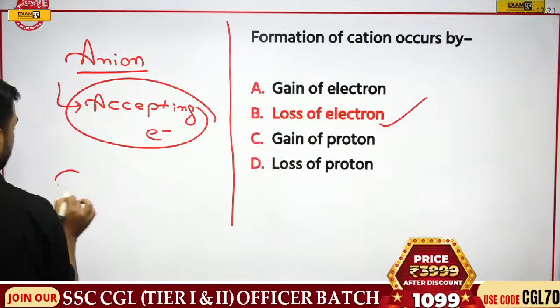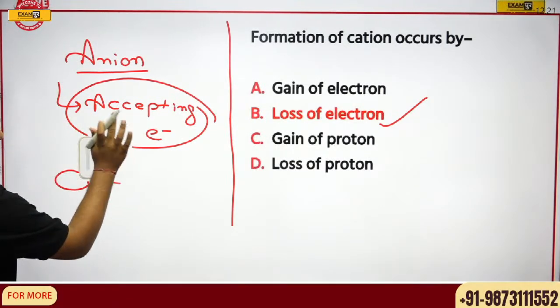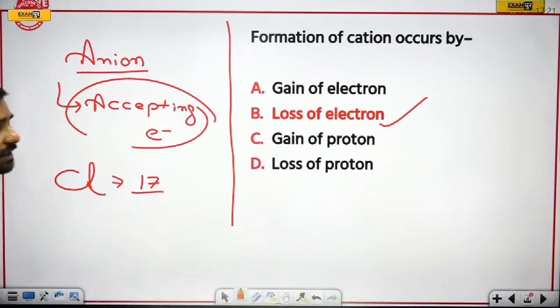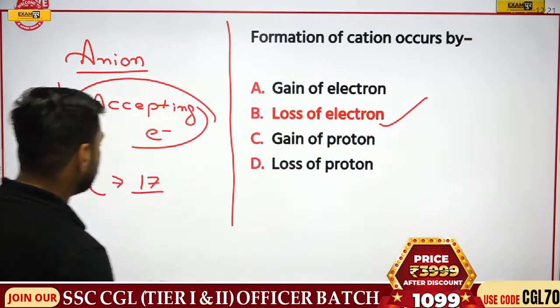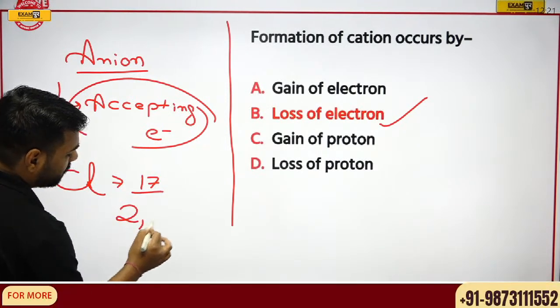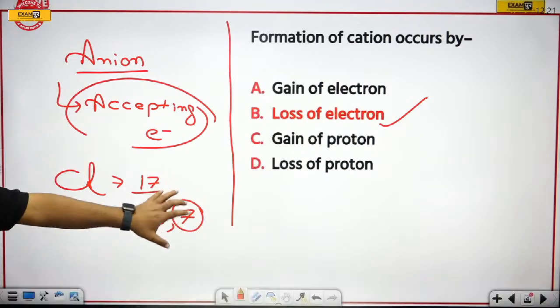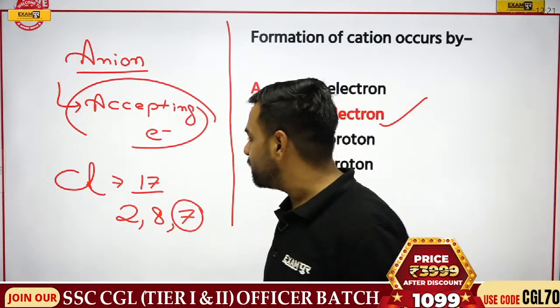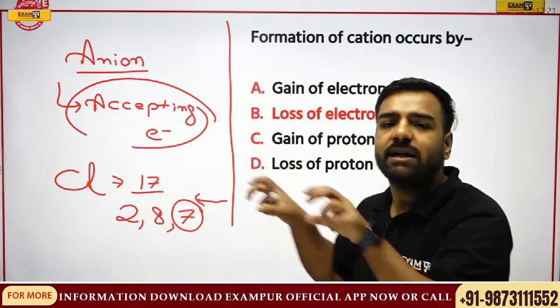We can talk about chlorine, for example. If I talk about chlorine, what is the atomic number, Vikramaditya? That is 17. So if I try to write the electronic configuration, I'll write it in this manner: 2, 8, 7. Now what's the issue? For completing the outermost shell, it requires 1 electron. That means it will be accepting an electron.